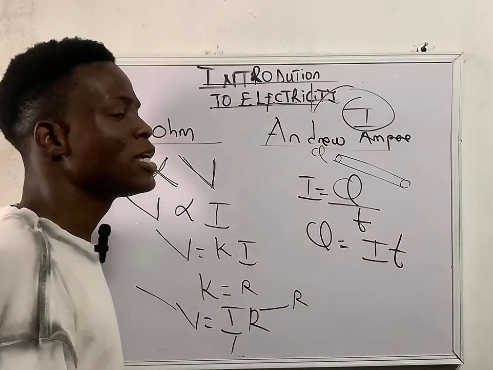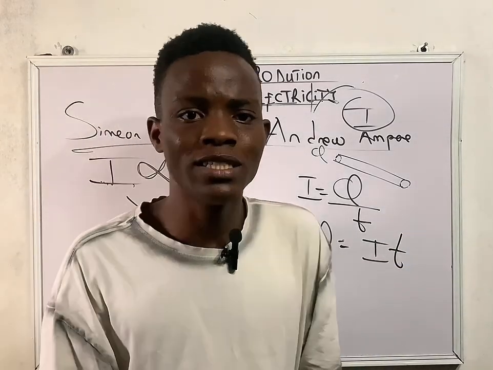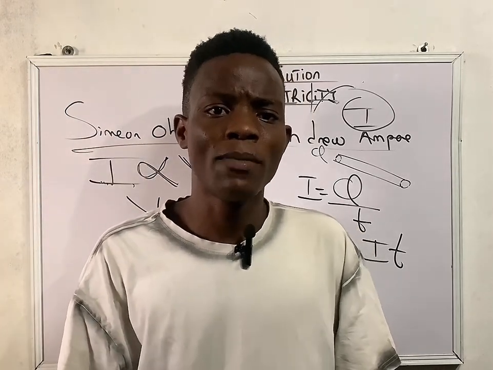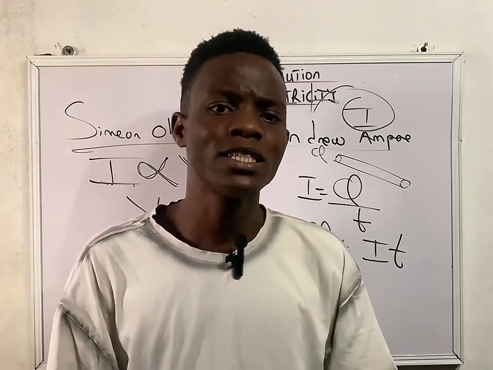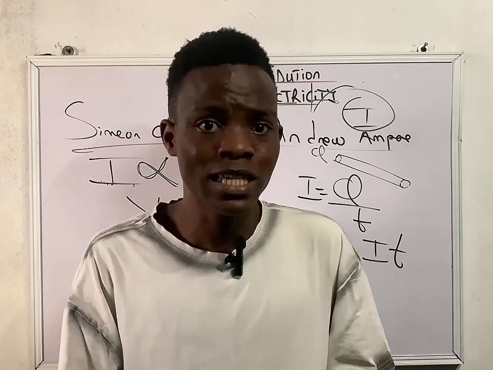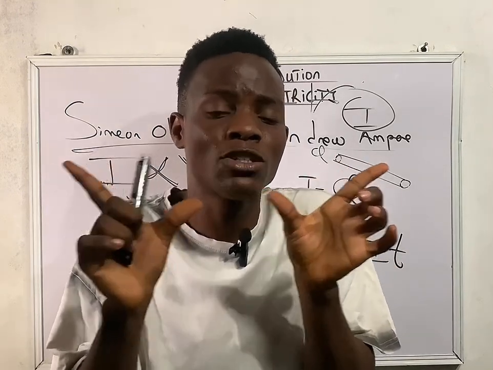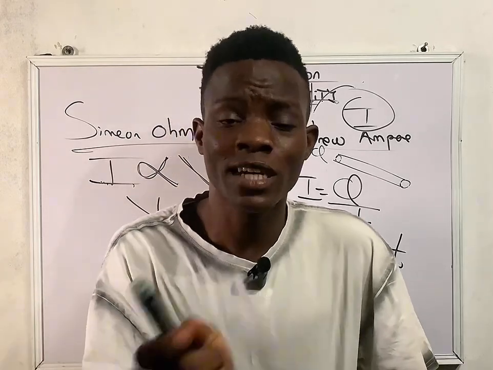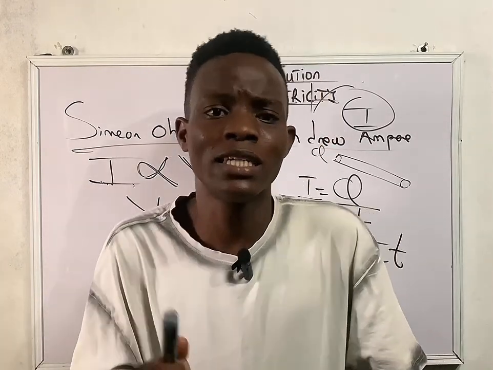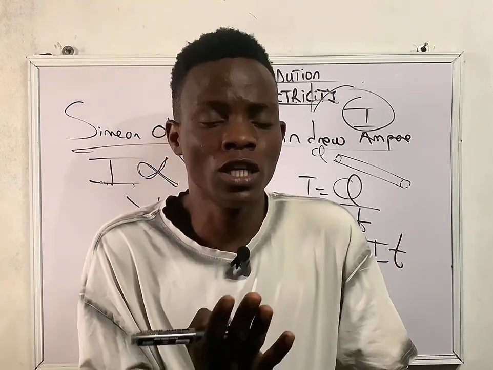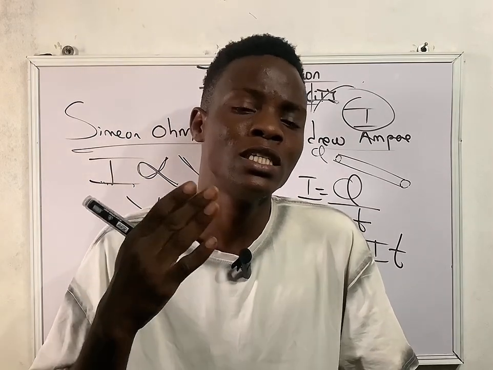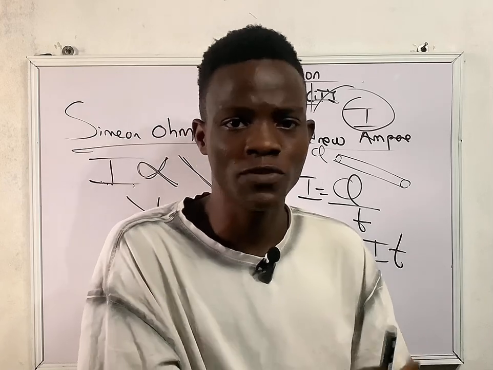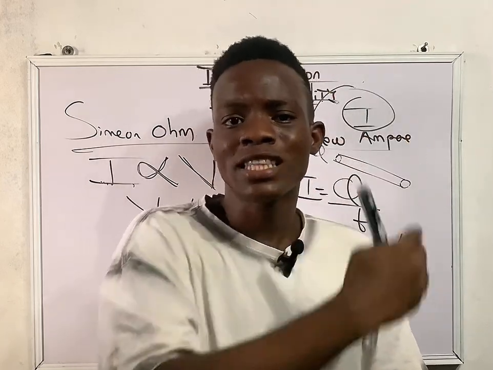So the first person that we talked about is Luigi Galvani. Galvani was talking about the fact that electricity can be gotten from animals. That means electricity can originate from living things. The second person that we have is Alexander Volta. He was talking about voltage, that voltage is the potential difference in moving a unit positive charge from one terminal of a cell to another terminal of a cell.